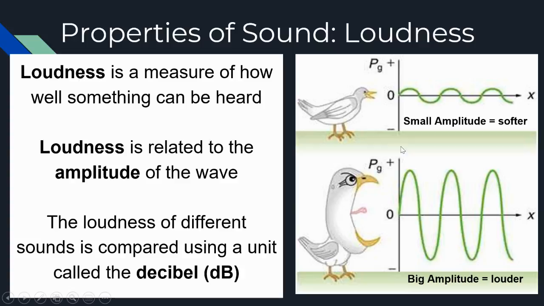So if you look at my two images over here, I've got this cute little bird that is very quiet, and we can see the wave coming out of this bird is not a very high amplitude. Small amplitude means that it has a softer sound. It's quiet. This bird, on the other hand, is yelling quite loudly, and it's creating a wave with a high amplitude. The higher the amplitude, the louder the sound.